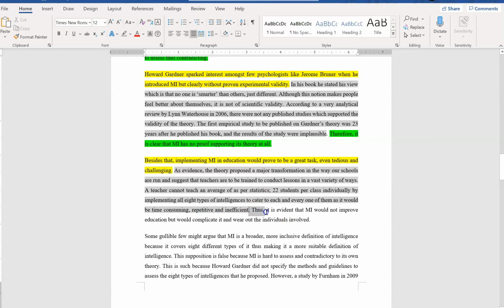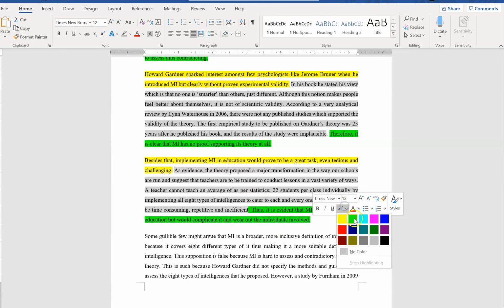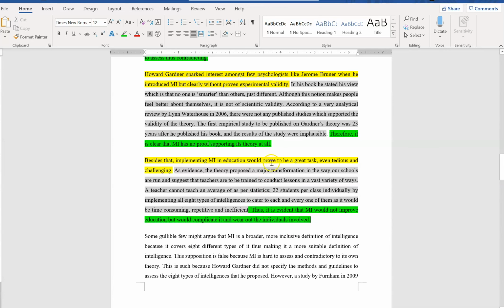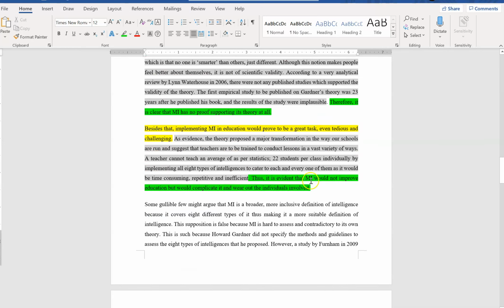Okay, and so the concluding sentence, as you can see here, reaffirms the second main idea. Thus, it is evident that MI would not improve education but would complicate it and wear out the individuals involved. So, like I said earlier, the concluding sentence must reaffirm your second main idea.